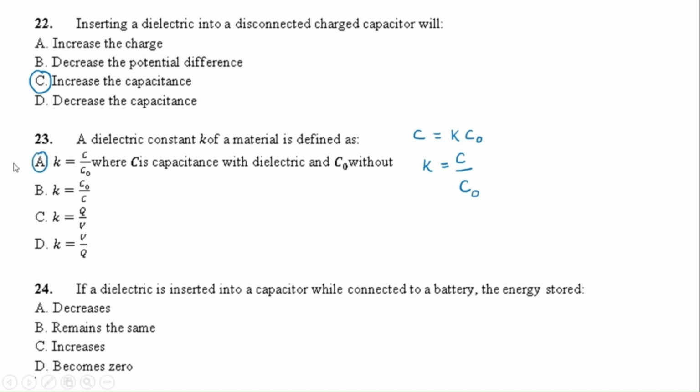Now, if a dielectric is inserted while connected to the battery, what will happen to the energy? Energy and capacitance are directly proportional. So when the dielectric is there, capacitance increases, and automatically energy will increase. Energy E is equal to half CV squared. We know that capacitance will increase by the dielectric, so the energy stored will increase. So this will also be C.